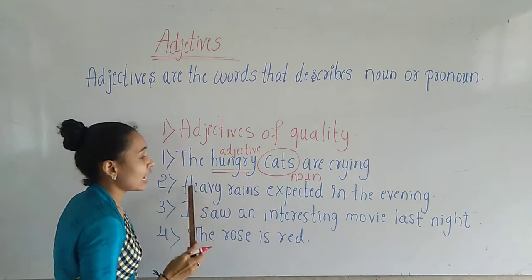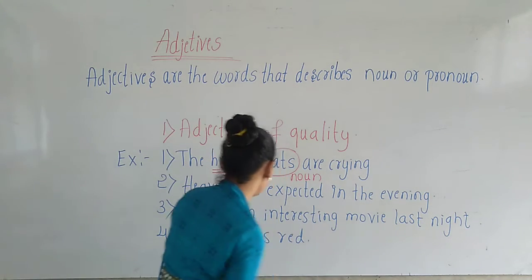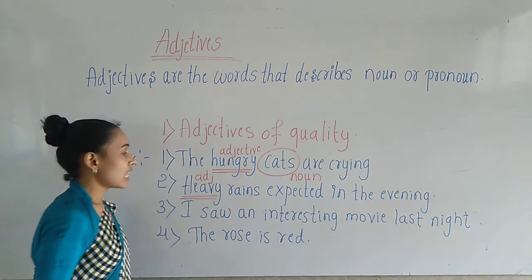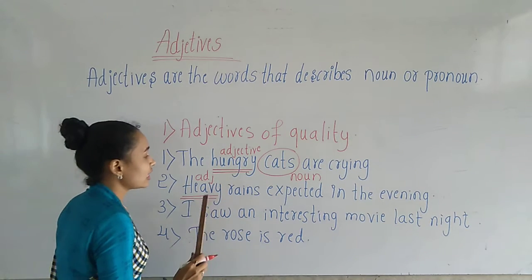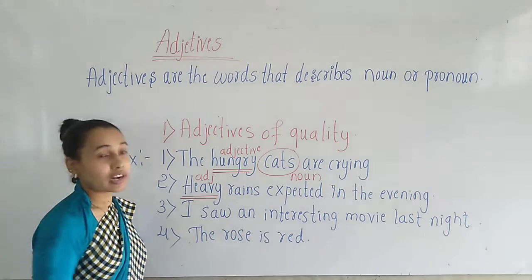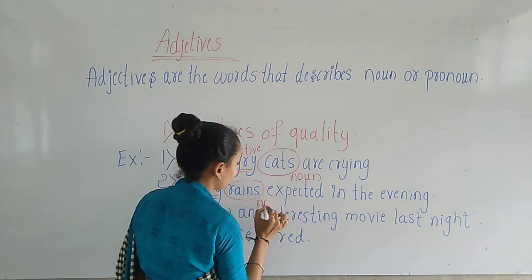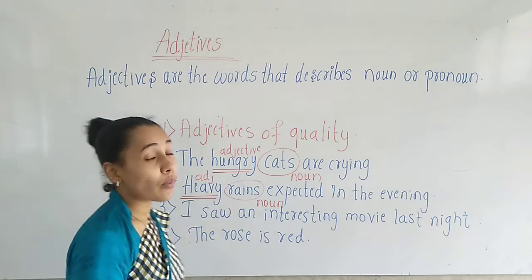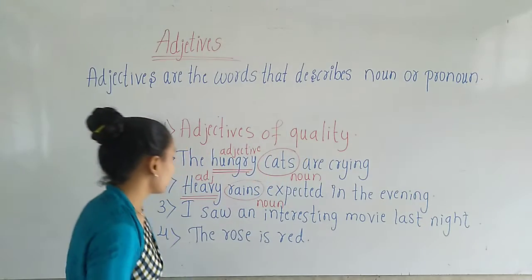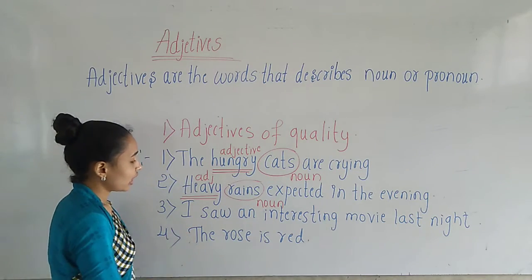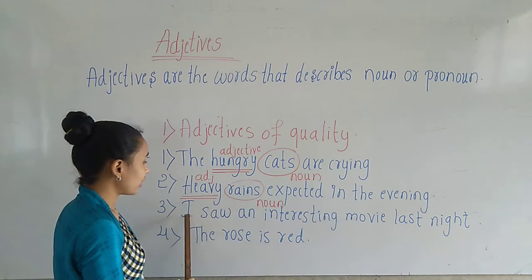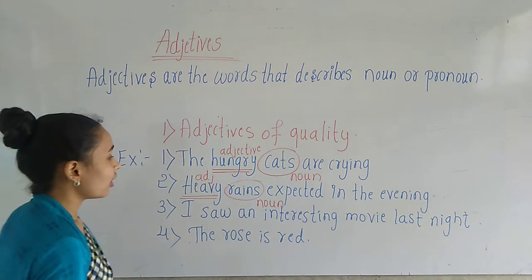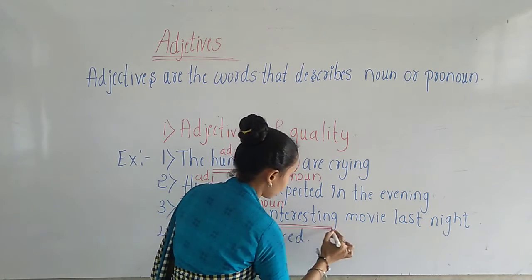Then next we have: heavy rains expected in the evening. Here heavy is the adjective, and it is describing the quality of rain. Rain is the noun. Heavy is the adjective which describes the quality of rain, whether it is heavy or slow. Now look at the third sentence: I saw an interesting movie last night. Here, interesting is the adjective.